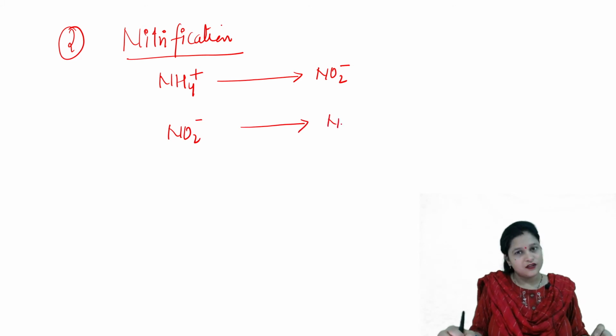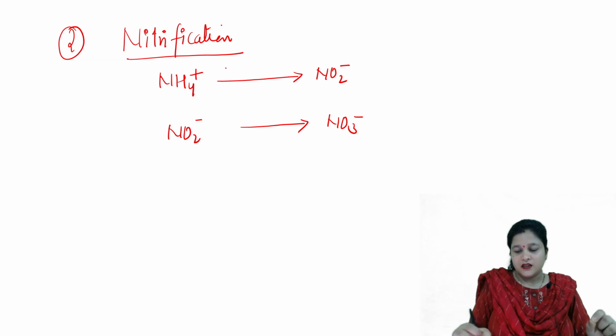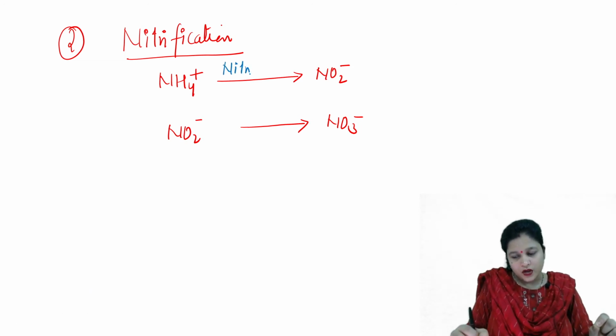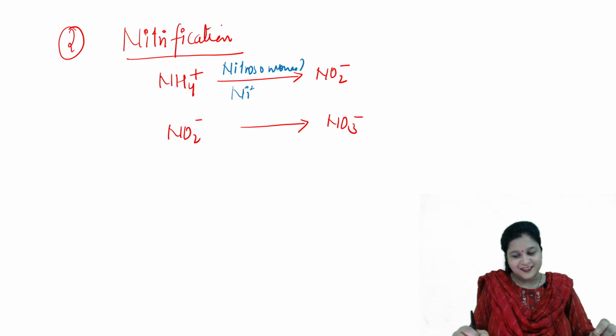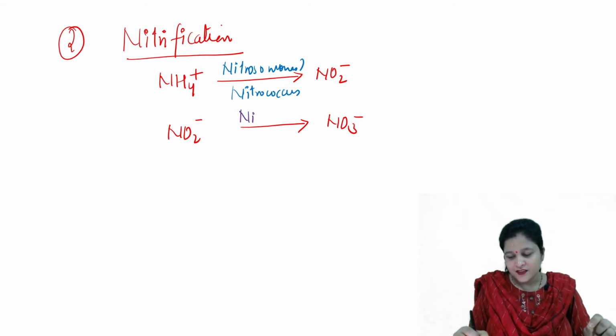So these are the two steps in nitrification. In the first step, the bacteria involved are Nitrosomonas or Nitrococcus. In the second step, the bacteria involved are Nitrobacter, or it may be Nitrocystis.